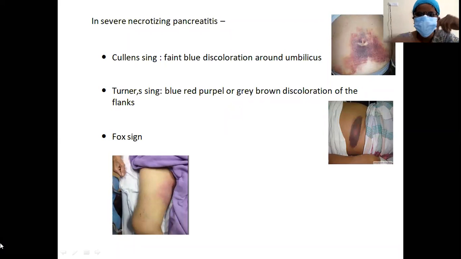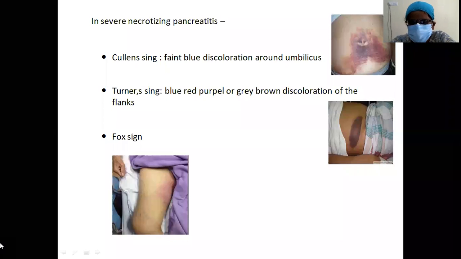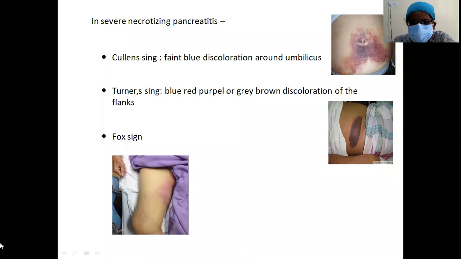In severe necrotizing pancreatitis, what are the cutaneous manifestations you can see? Cullen's sign: around the umbilicus there is discoloration, ecchymotic lesions are there. What is Turner's sign? You can see brown discoloration in the flanks. Fox sign: on the medial aspect of the thigh there is reddish discoloration, an ecchymotic lesion just below the inguinal ligament. So the cutaneous manifestations will be Cullen's sign, Turner's sign, and Fox sign.